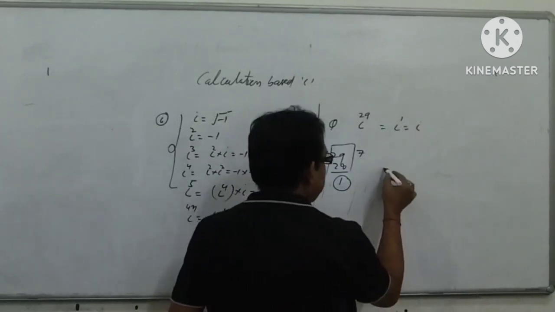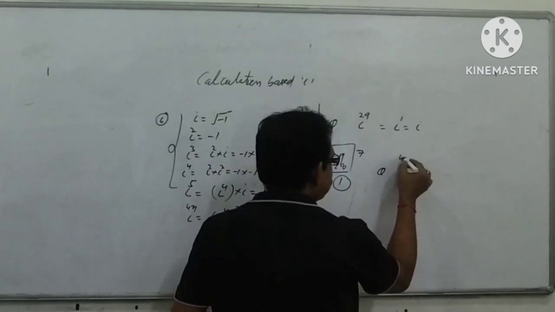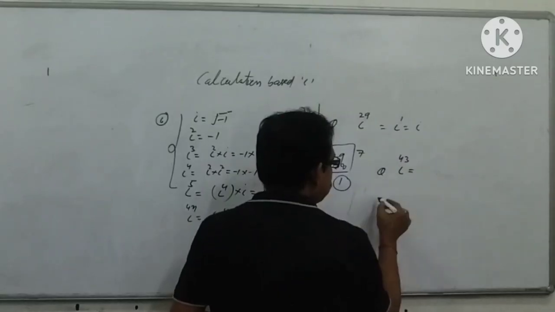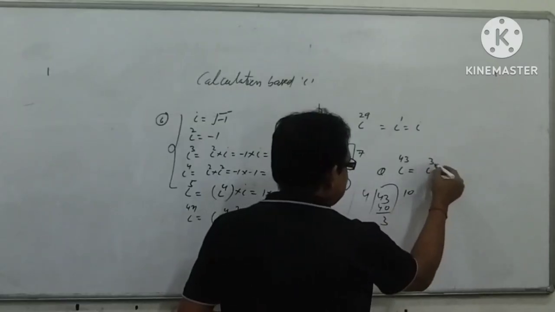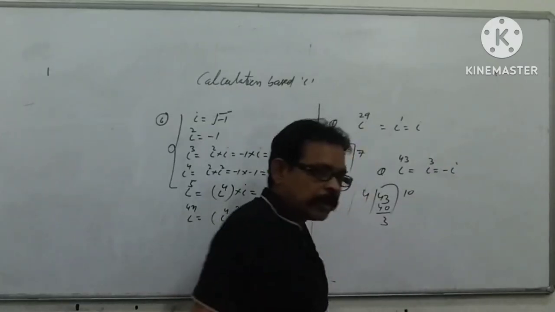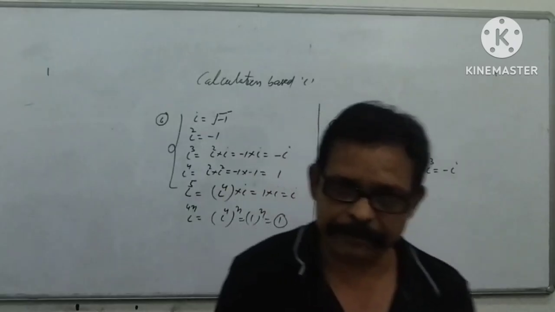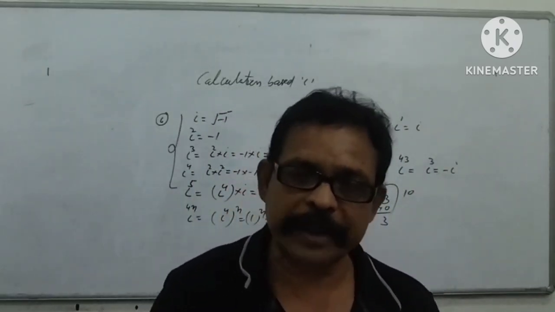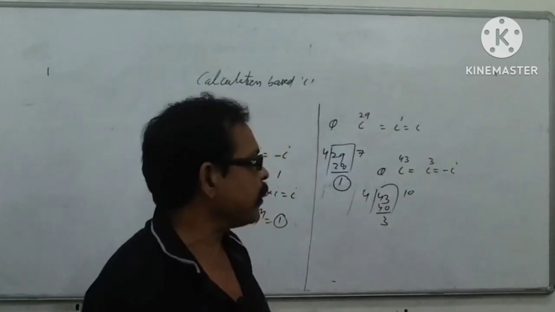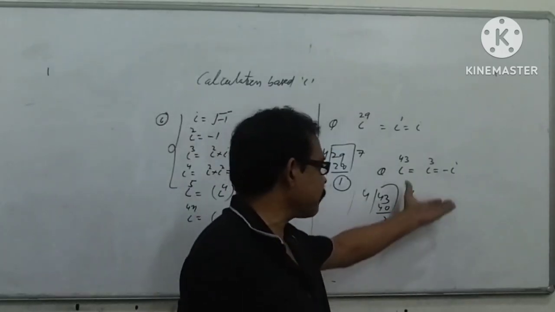Suppose you have to find i to the power 43, again divide 43 by 4, the remainder is 3, that is i³, which means -i. So if there is any power of i, first you divide by 4, and whatever the remainder, that would be the exponent of i.